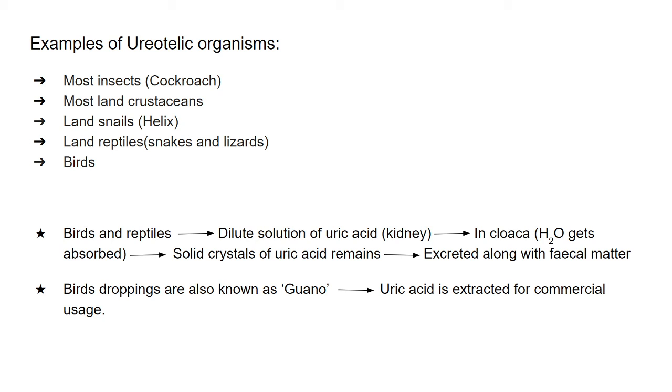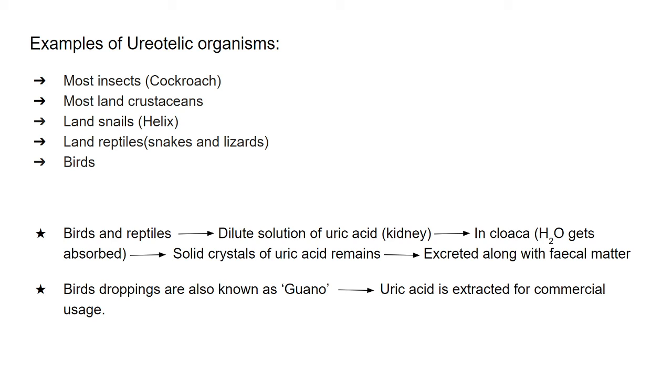So now let's talk about the examples of uricotelic organisms, the organisms in which uric acid is excreted. Here we have included insects, some crustaceans, land snails, reptiles like snakes and lizards, and birds. So these are the main important uricotelic organisms.